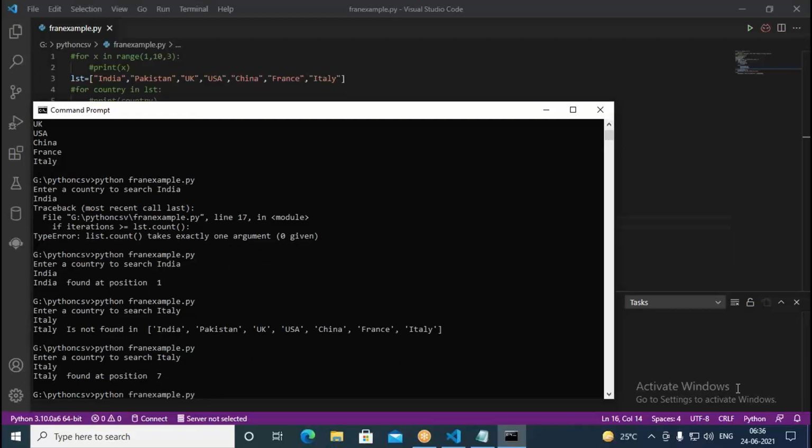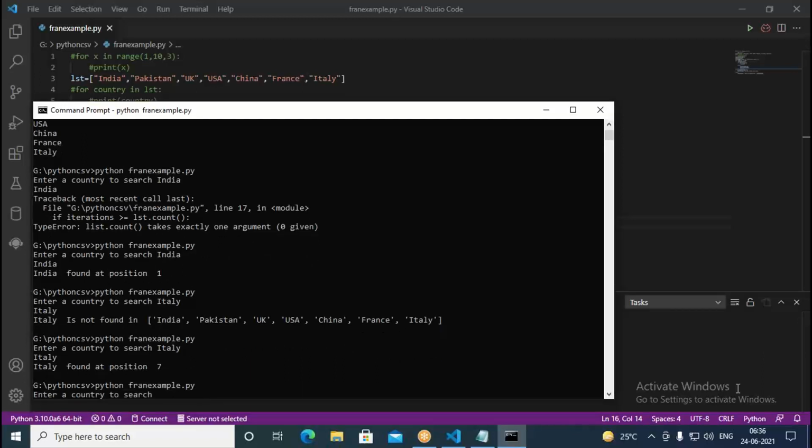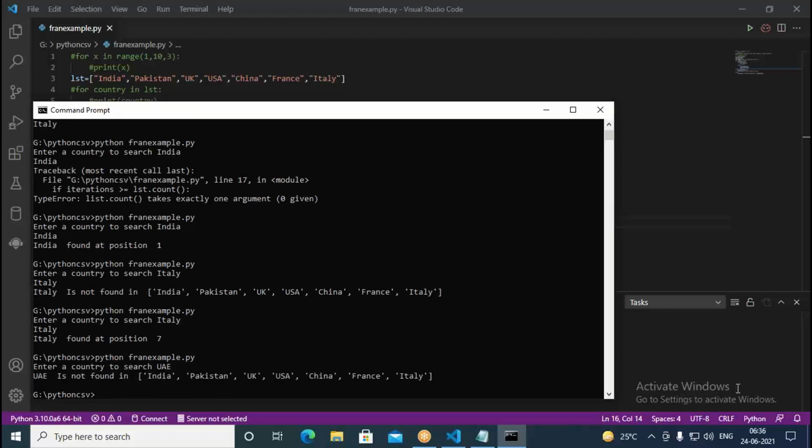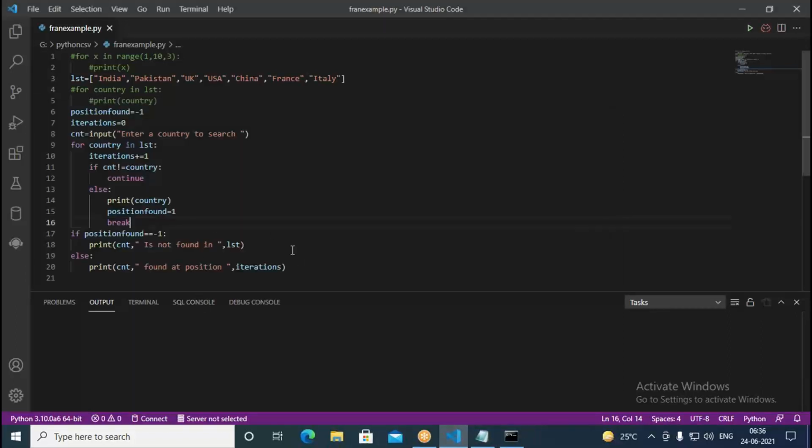Now what I say here, I can write this as UAE. It says UAE is not found in India, Pakistan, UK, USA, China, France, and Italy. So we cannot find United Arab Emirates in the given list. In this case we are unable to find it in the list. Therefore, it's printing this particular thing: CNT is not found in LST.